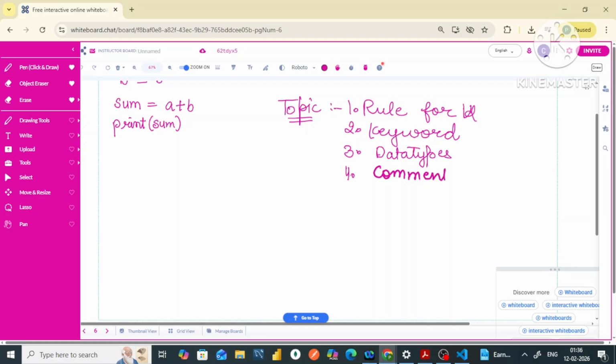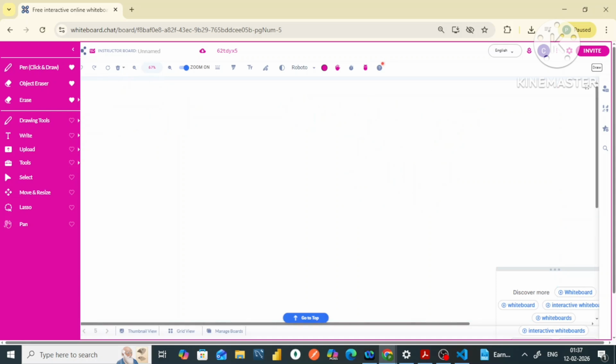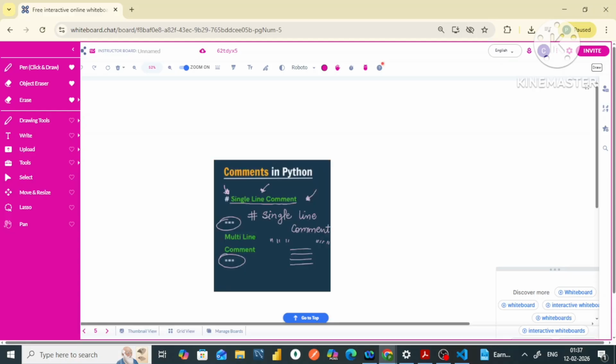Okay, and then we discussed how we can find sum and difference in Python. And after that, I hope we have done all this. Okay. And is anything else left that I have not written over here? I think we have covered all the things so far.